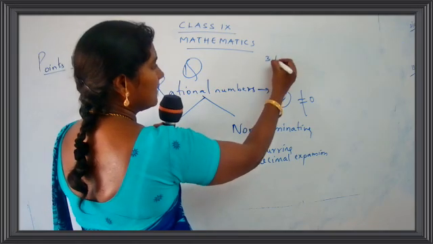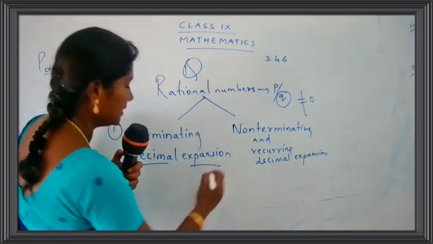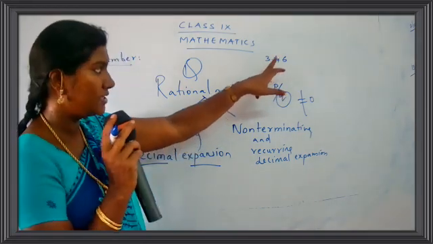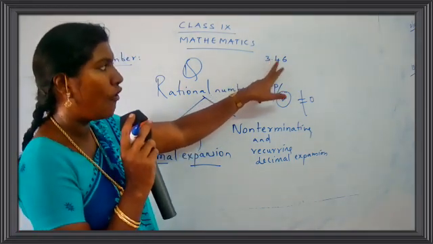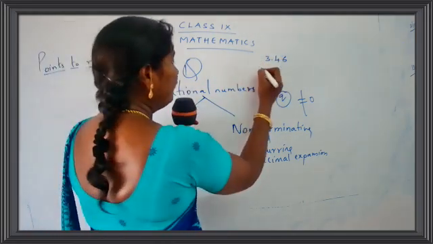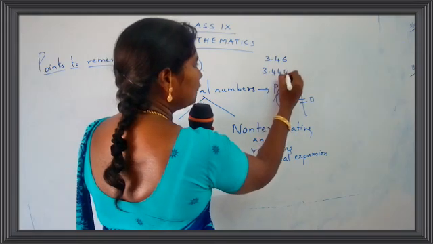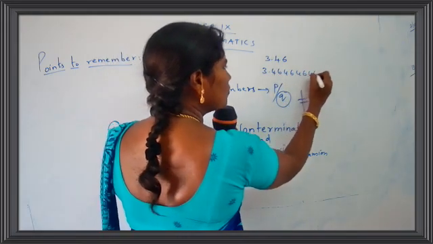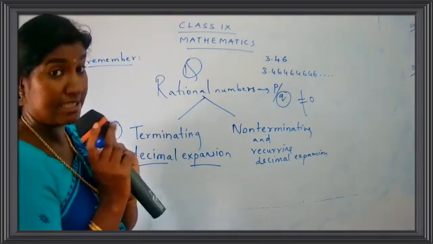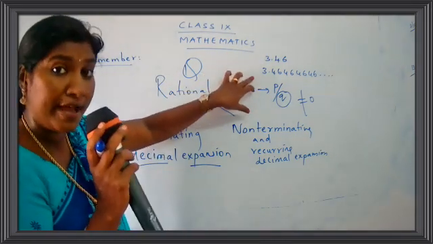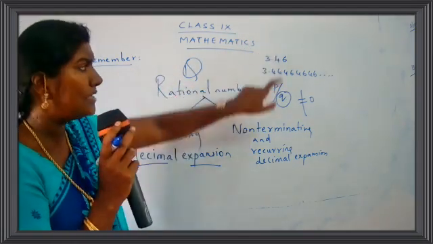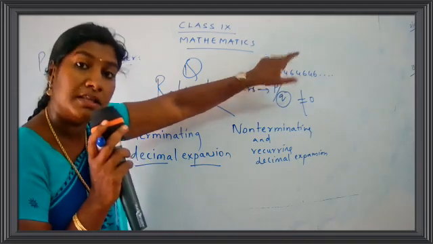Suppose I give you a decimal expansion. So I have considered a decimal number, and here we have used a decimal point. What is the number used here? It's 3.46. Now I'll give you one more example: 3.4646464646, it goes on. So I have written two ways of decimal expansion. One is 3.46. Now what happens here?